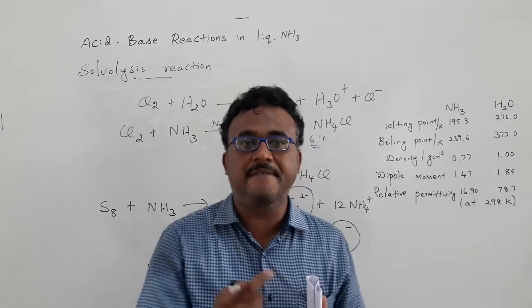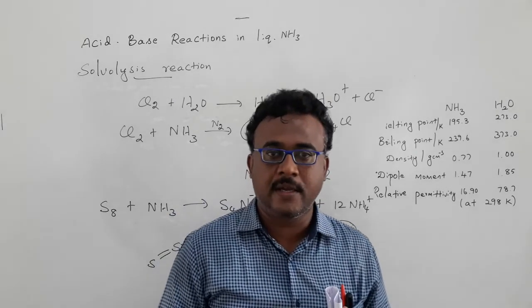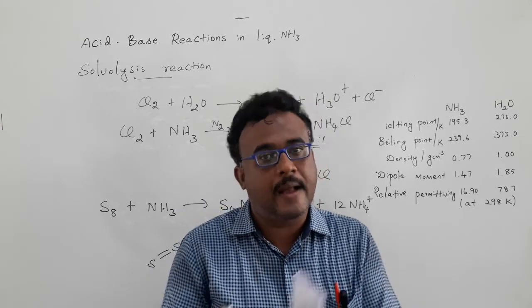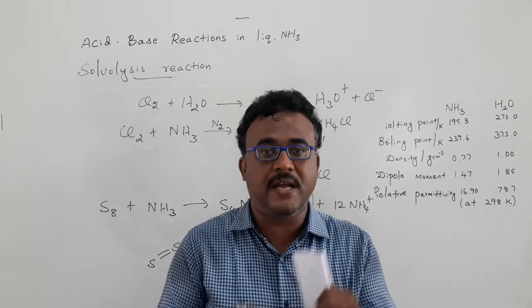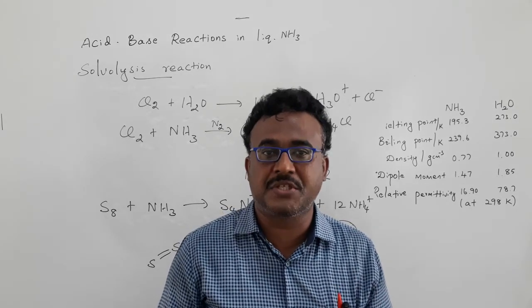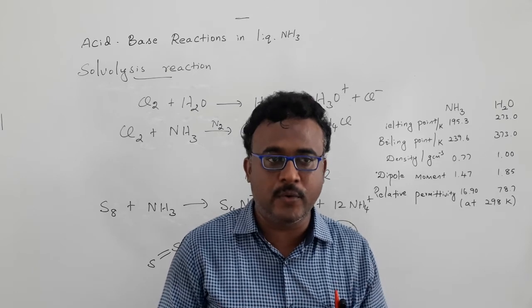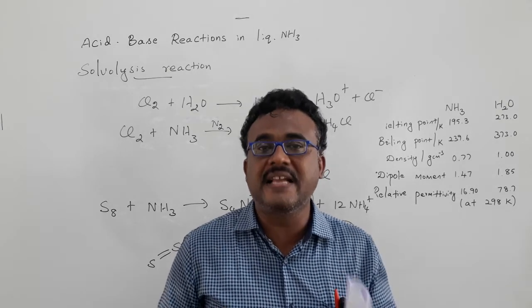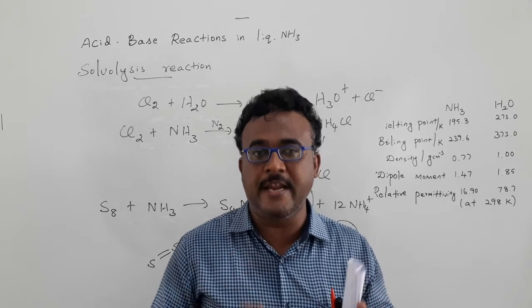Especially when we consider dielectric constant, the dielectric constant for ammonia is very small compared with water. Because of the low dielectric constant in ammonia, most inorganic salts, especially fluorides and chlorides, are not soluble in ammonia, but the silver salts are highly soluble in ammonia.